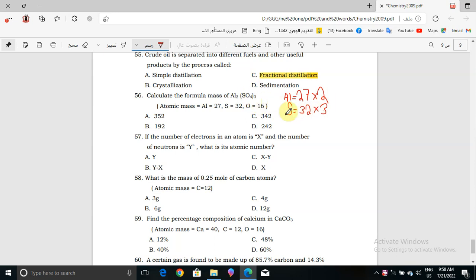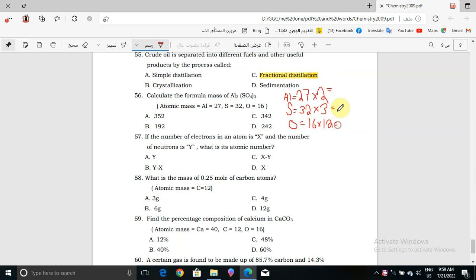Then for oxygen, we have 4 inside the bracket and 3 outside, so 3 times 4 is equal to 12, and oxygen is 16 times 12.